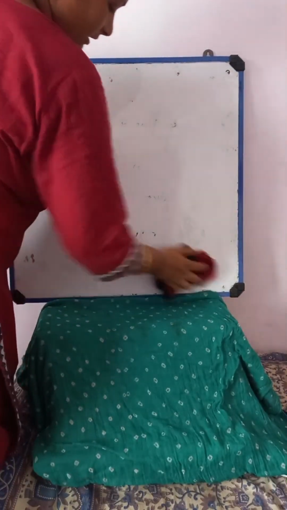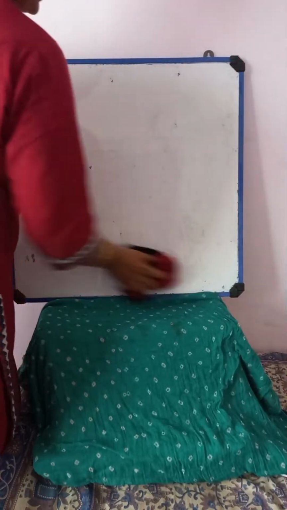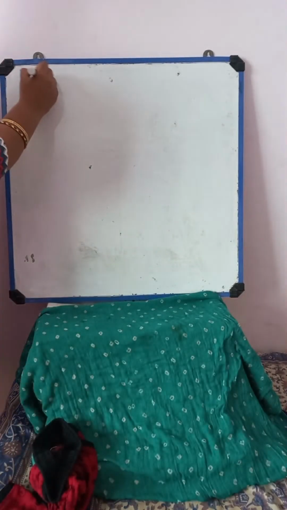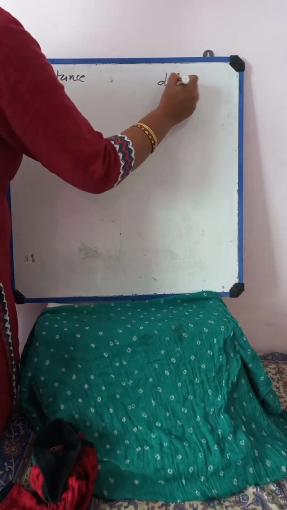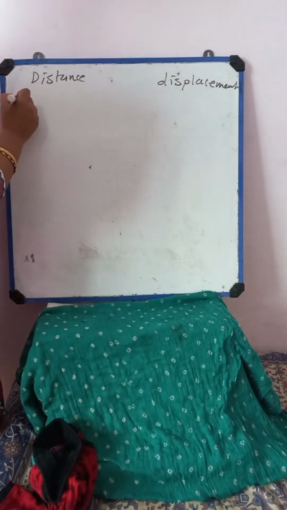Normally, just now I gave the displacement and distance differences, indirectly. So I will make two columns. This is distance and this is displacement. Just now we discussed what we mean by distance.